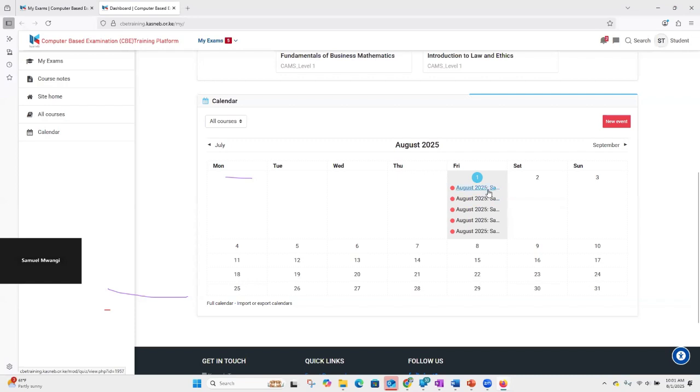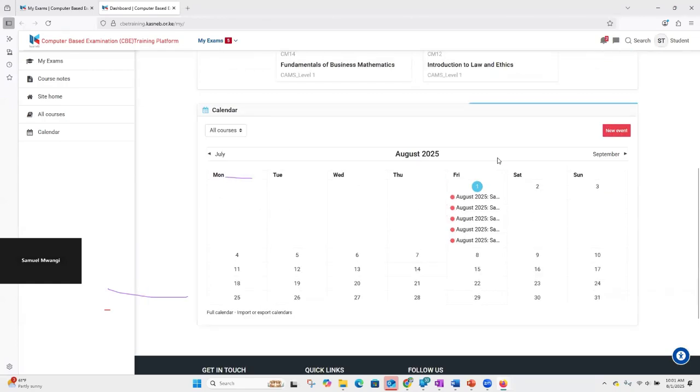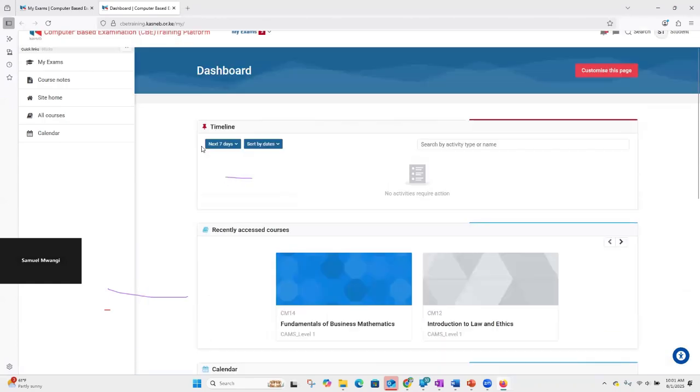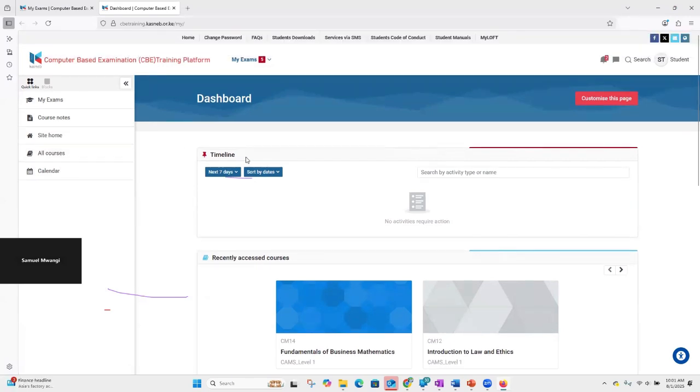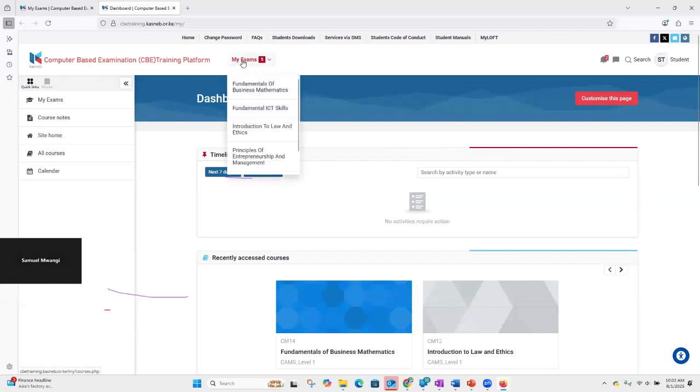And all of them will have the same title because we are doing something that we are calling sample examination paper for training. Okay. And if you click on this, then again it will take us to the exam, but we'll come to that shortly. Again, if I go to the calendar, I'll still see the same thing. So you can use my exams, you can use the dashboard, and as well you can use the calendar to navigate to your papers. But to keep it simple, I would like us to stick with my exams on top here.